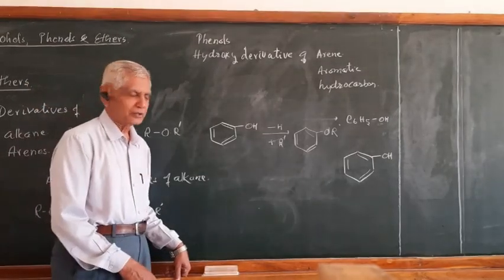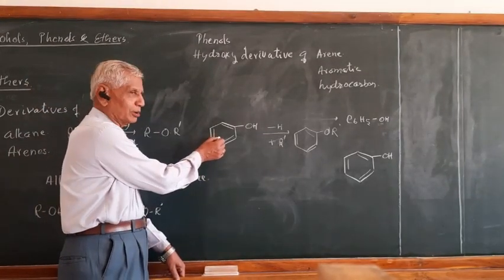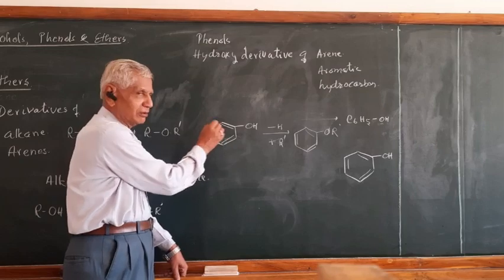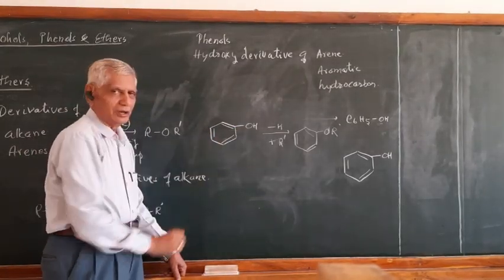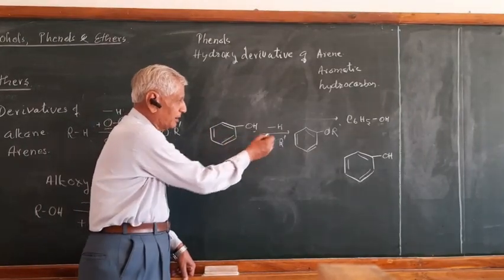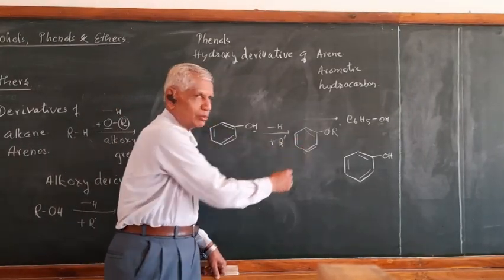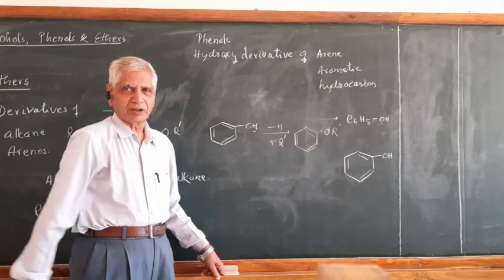Okay, hope you are following things. So I am talking about alcohols, ethers, phenols. How do you get ether from phenol? Phenol is OH. Now replace the H by R. So you are getting OR dash or OR. This is called ether.